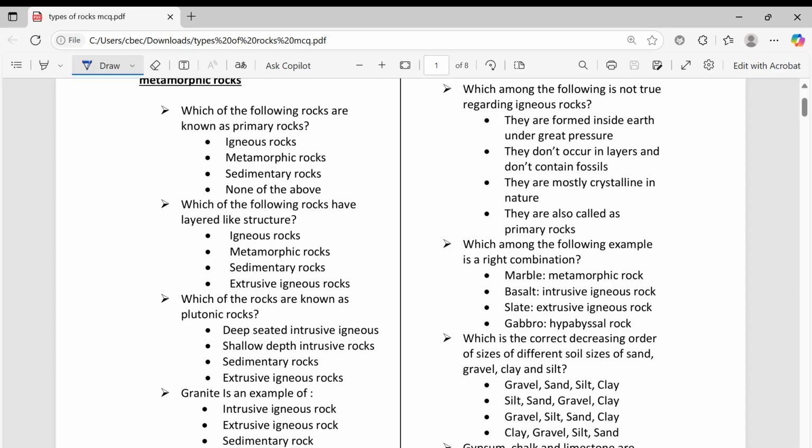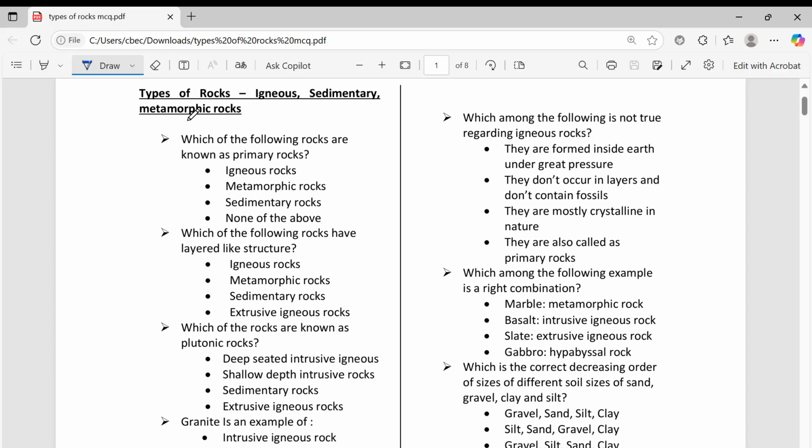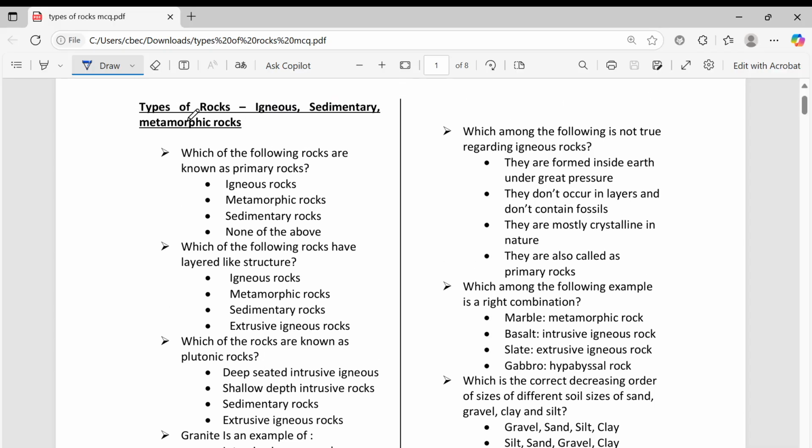Welcome to the class. Today we will discuss MCQ on the types of rocks. In last class I have discussed types of rocks. If you take types of rocks, mainly there are three types: igneous rocks, sedimentary rocks, and then metamorphic rocks. These three rocks I have discussed in the last class. I will brief all these things.